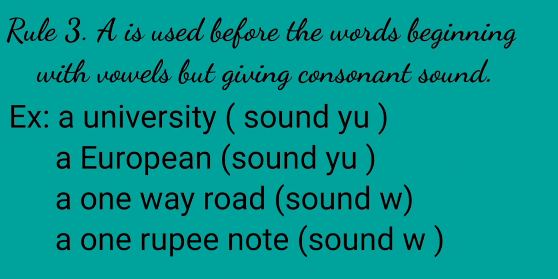A 1 rupee note, here also the sound is wa. When we read university, the sound is U. When we read European, the sound is U. When we read one, the sound is wa.